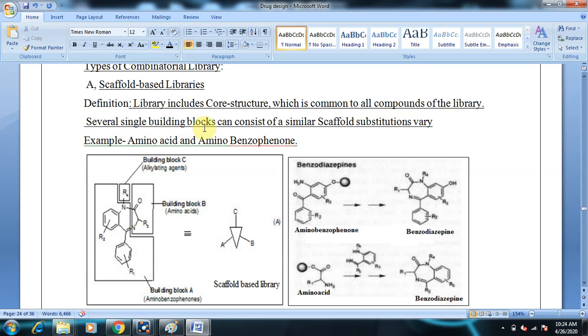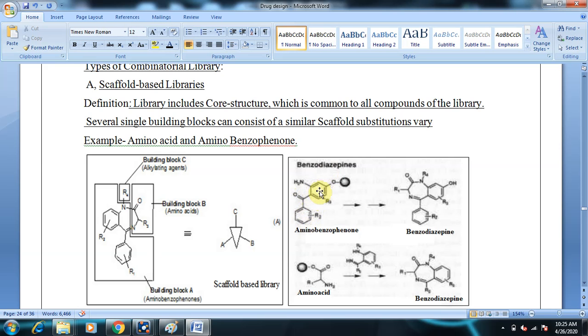Several single building blocks can consist of similar scaffold substitution. Example: amino acid and amino benzophenone. Here you can see the scaffold is the benzodiazepine scaffold, and the R groups are various alkylating agents. This building block, the part which has been cleaved, consists of the amino acid part, and this building block consists of amino benzophenone. As you can see here on the right, benzodiazepines can be synthesized from amino benzophenones. What is benzophenone? A phenyl with a ketone and another phenyl.